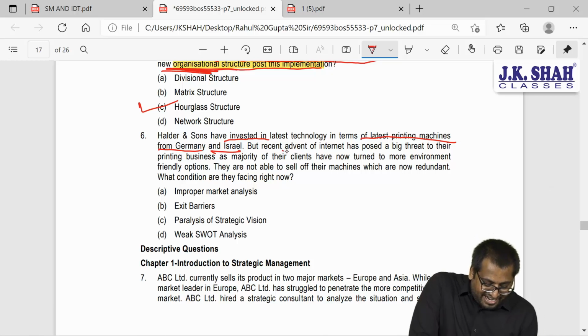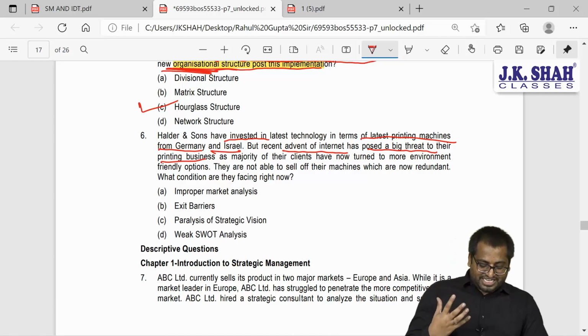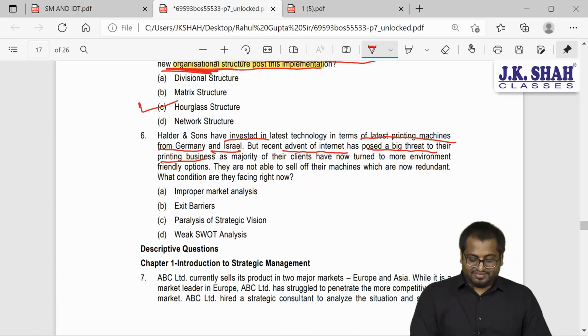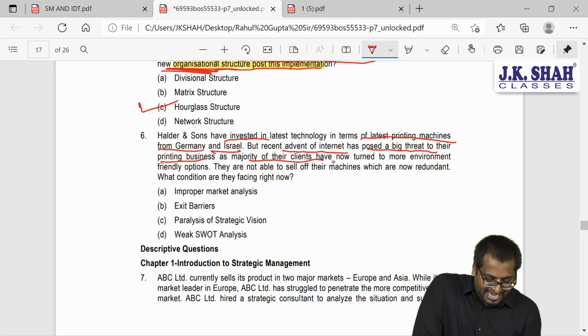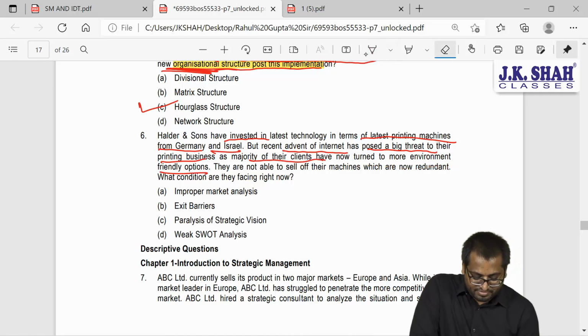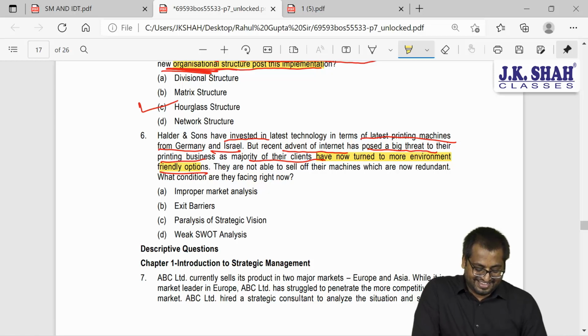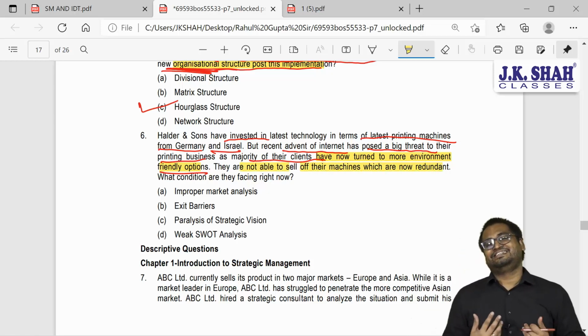But the recent advent of the internet has posed a big threat to their printing business. Because of the changing landscape of the business, the majority of their clients have now turned to more environment friendly options. They are not able to sell off their machines which are now redundant.